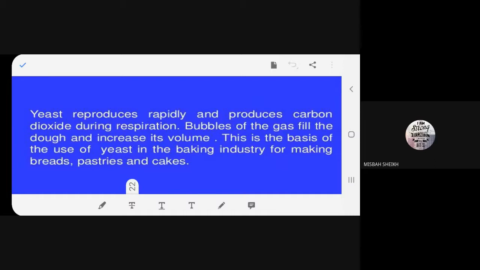Because you can see, breads, it increases the volume. Pastries, it becomes fluffy. Cakes, see, we put a batter and the cakes become double the size or triple the size. Have you observed that? So why is the size increasing? Because of the presence of carbon dioxide gas in the dough. You understand? Yes, ma'am.